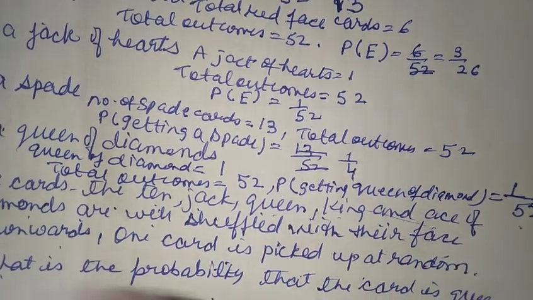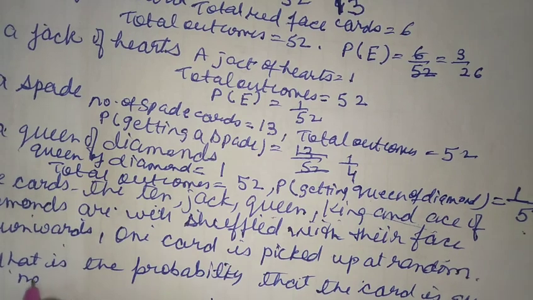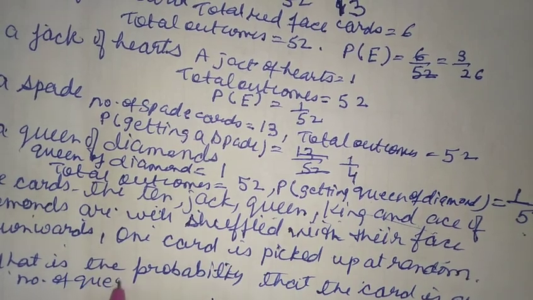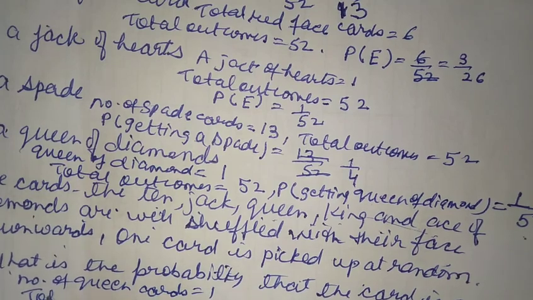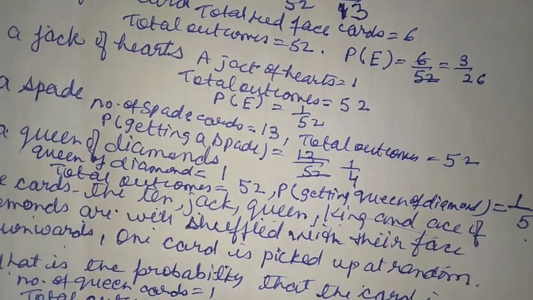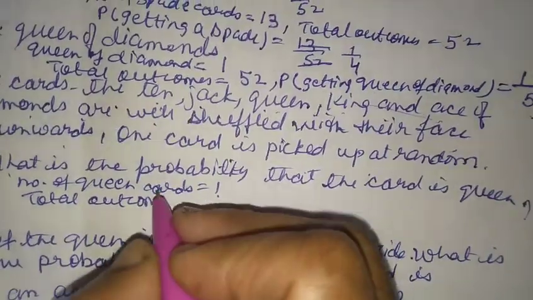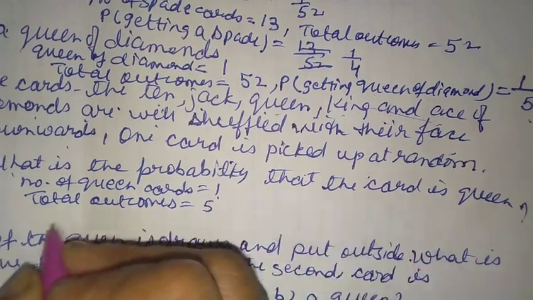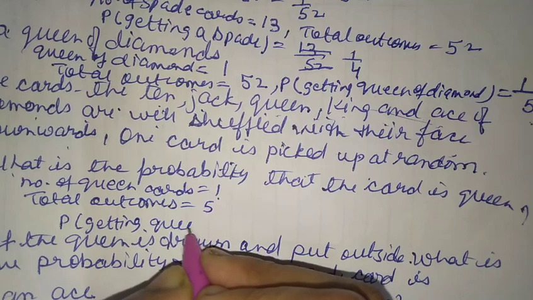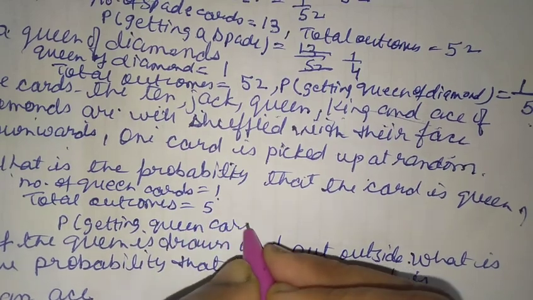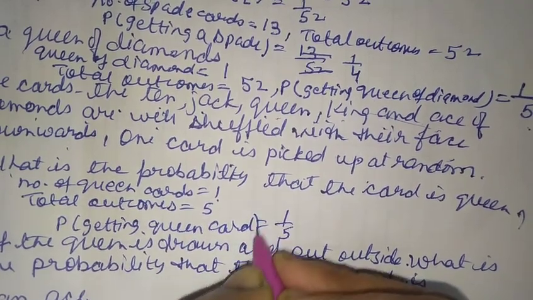So number of queen cards here is 1, and total outcomes, there are only 5 cards, so total outcomes are 5. So probability of getting a queen card will be equal to 1 by 5 here.